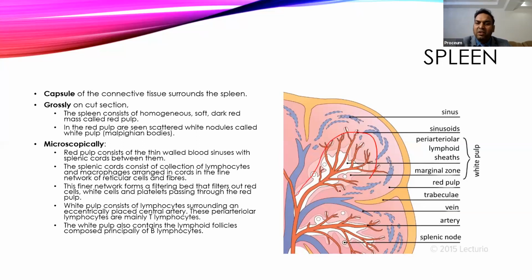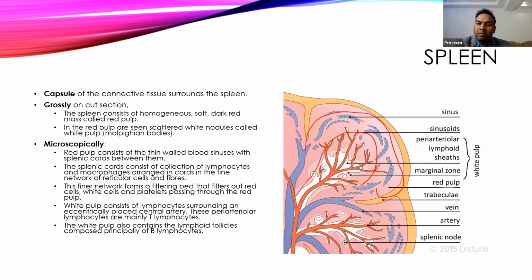This is called red pulp, which contains a huge number of thin-walled capillaries and a large number of blood vessels, giving it a high blood supply. That's why it gives a reddish discoloration, and that's why it is called red pulp. Side by side, it has a venous supply, where the veins are not continuous and have big fenestrations through which they're connected. These are called sinusoids: veins which have big fenestrations and don't have a proper margin.